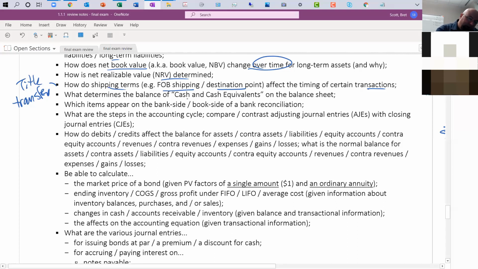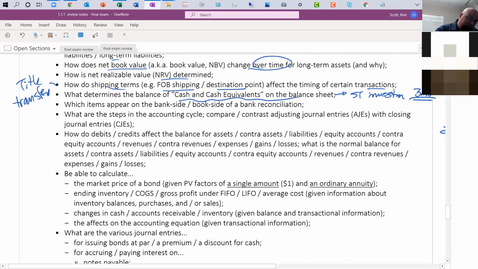What determines the balance in the cash and cash equivalents on the balance sheet? So remember, cash is comprised of the petty cash, the regular checking account. There were also those short-term investments that were essentially 3 months. You lock those in 3 months or less. So if we invest in something and the longest we ever invest in it is 3 months or 2 months or 1 month, that's practically cash. That's a cash equivalent. If it's an investment that requires 4 months or longer to be locked up, that's essentially considered an investment, not a cash equivalent.